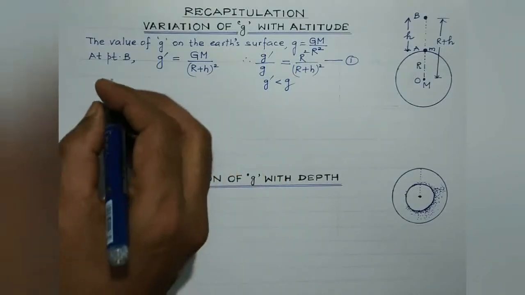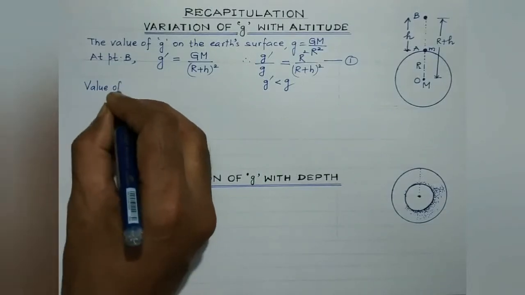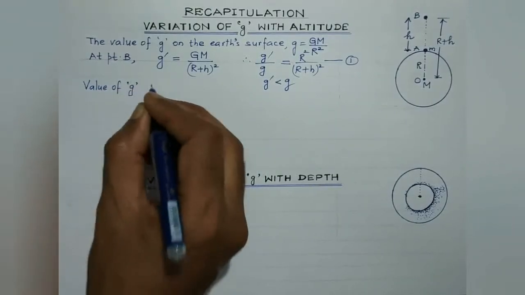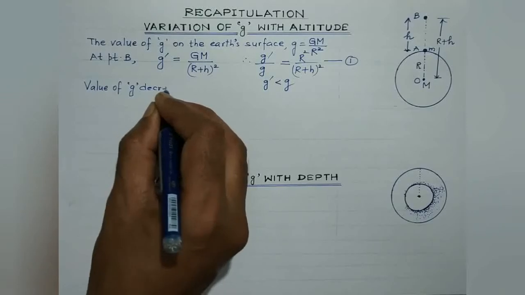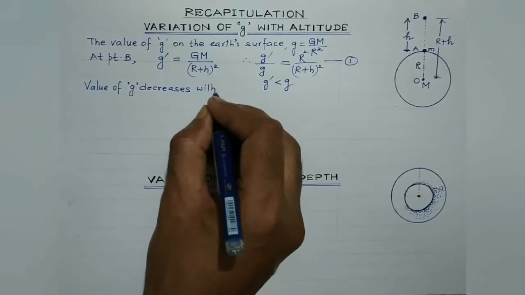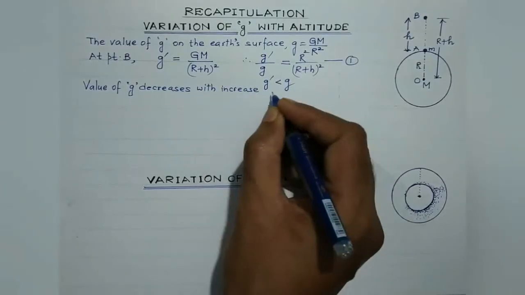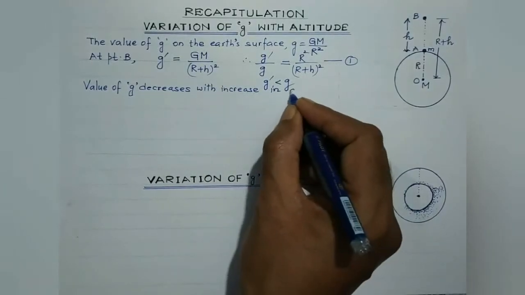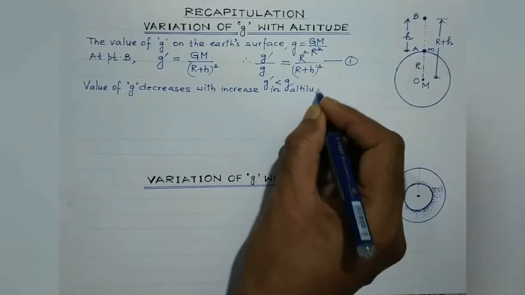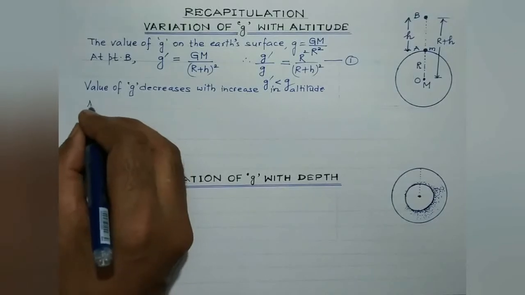So the value of g, which is the acceleration due to gravity, decreases with increase in altitude or height. So that's the conclusion. Now students, there's a special case.